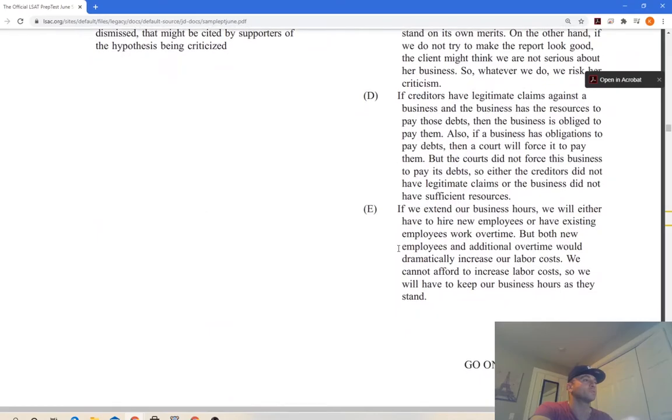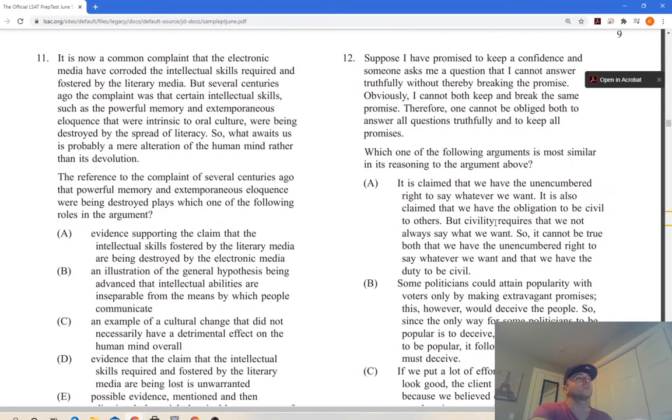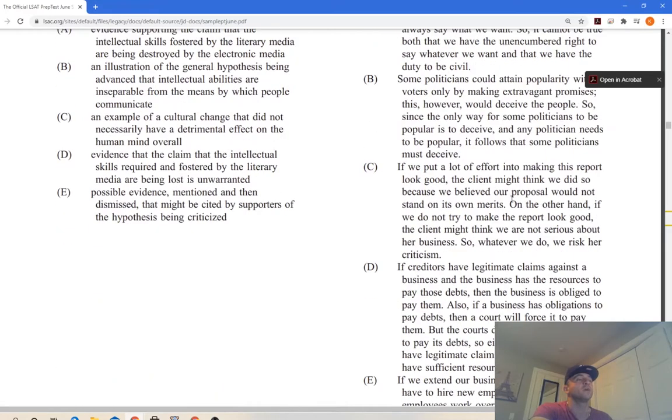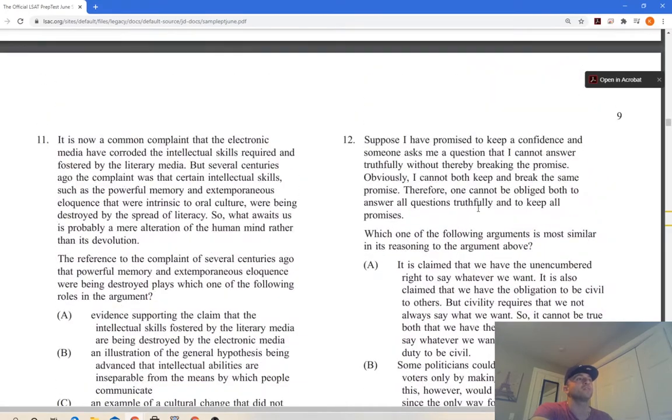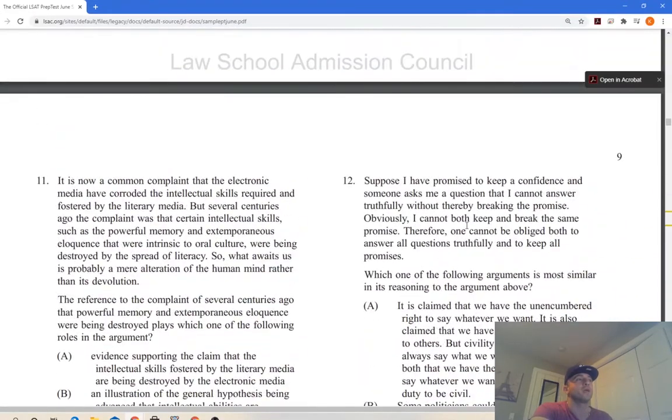Three more questions, and then we'll call it a day, guys. So you look at this one. This one's ridiculous. Almost a test. Leave this. I left these for last. They're usually easy, but there's so much reading, and we'll try to go as quickly as possible. Which of the following arguments is most similar in its reasoning? So it's a parallel reasoning.